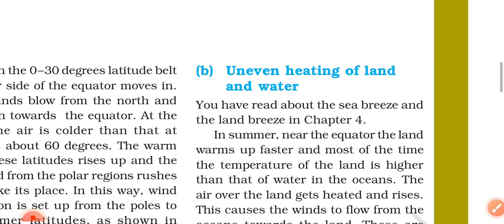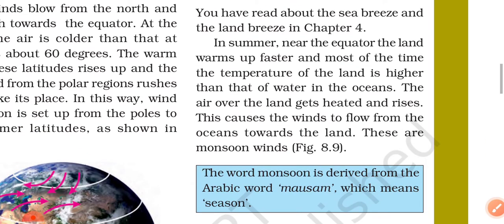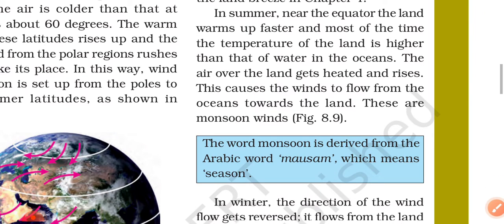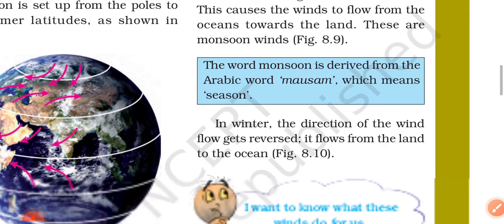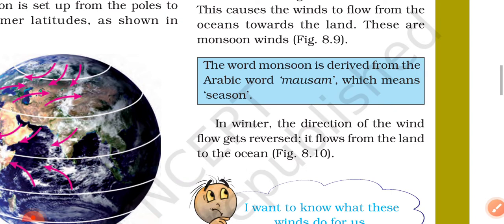B. Uneven heating of land and water. You have read about the sea breeze and the land breeze in chapter 4. In summer, near the equator, the land warms up faster and most of the time the temperature of the land is higher than that of the water in the ocean. The air over the land gets heated and rises. This causes the winds to flow from the oceans towards the land. These are monsoon winds. The word monsoon is derived from the Arabic word mausam, which means season.